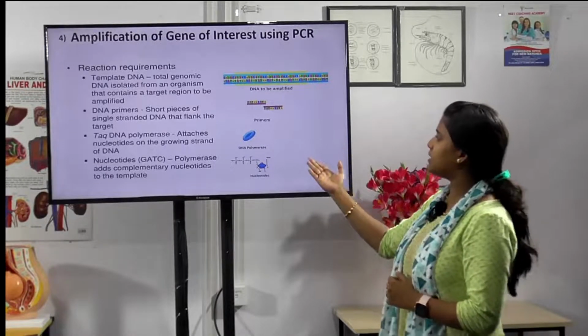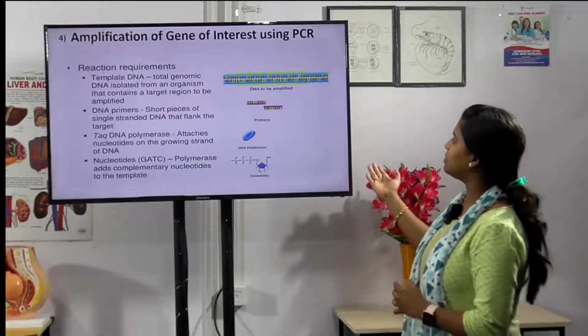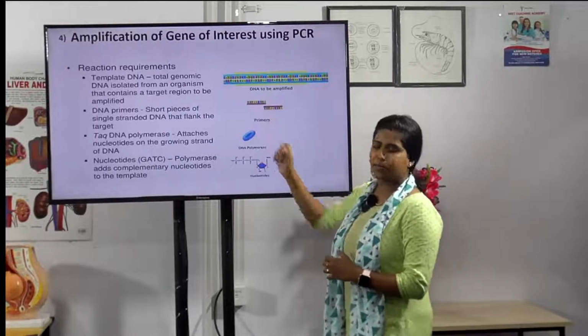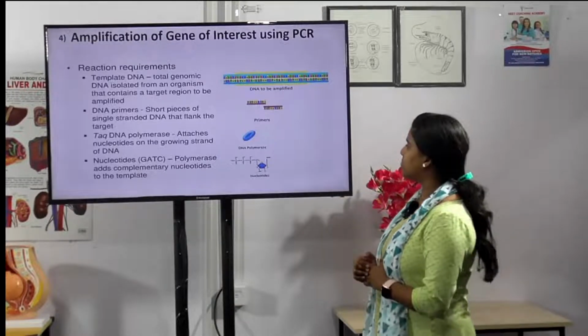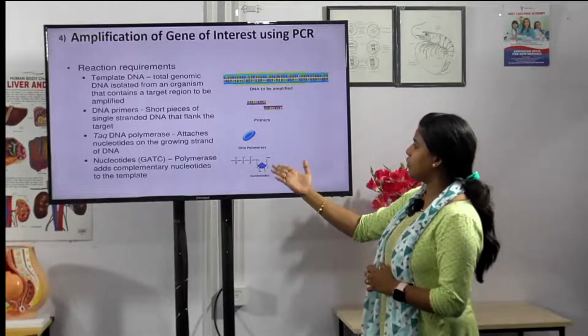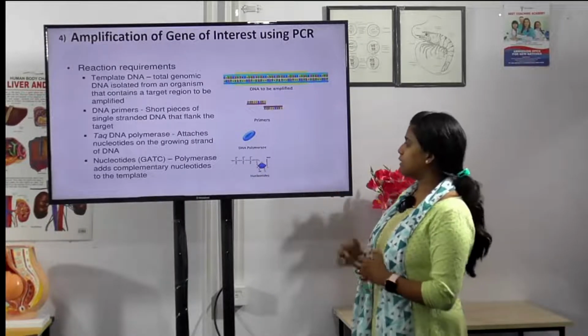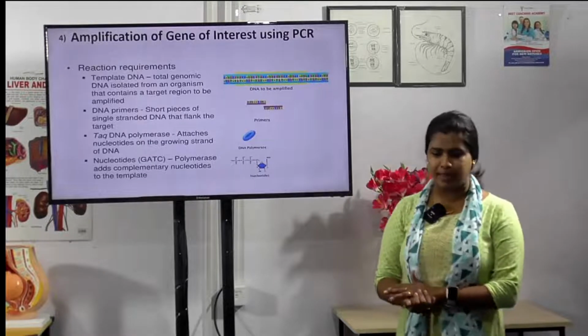The next requirement is DNA primers. What are DNA primers? They are short pieces of single-stranded DNA, the primers that flank the target. Another is Taq DNA polymerase, which attaches nucleotides on the growing strand of DNA. And the last one is nucleotides. The polymerase adds complementary nucleotides to the template.